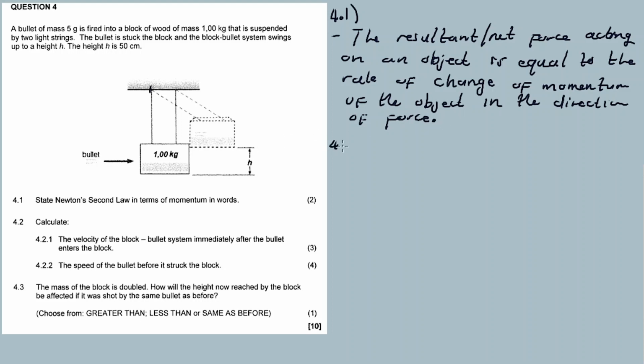Now go 4.2, you calculate the velocity of the block bullet system immediately after the bullet enters the block. This is the interesting part again.